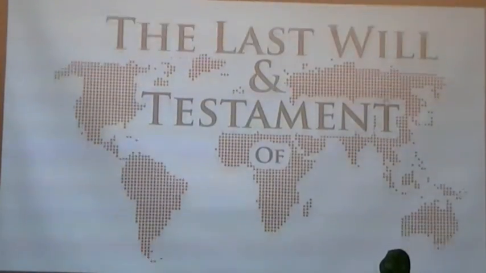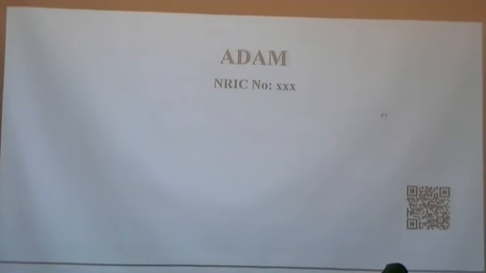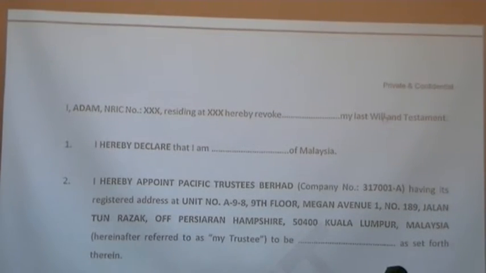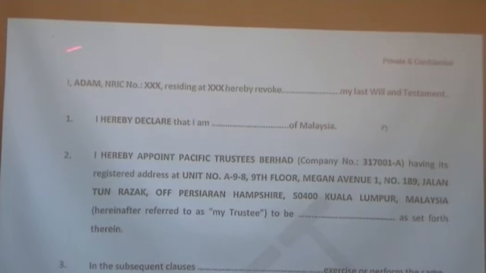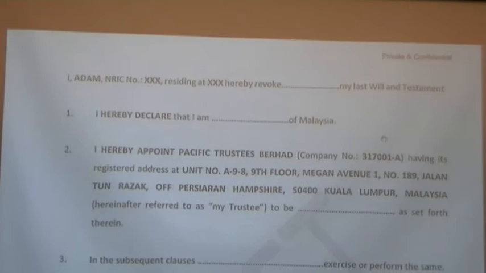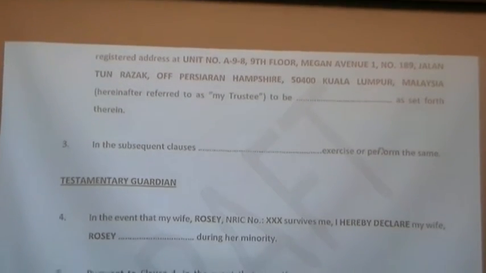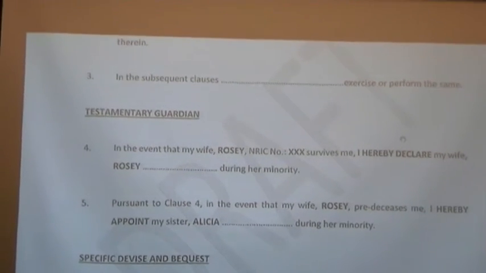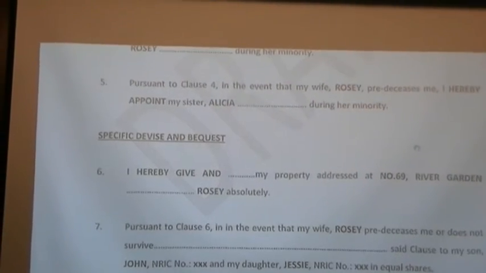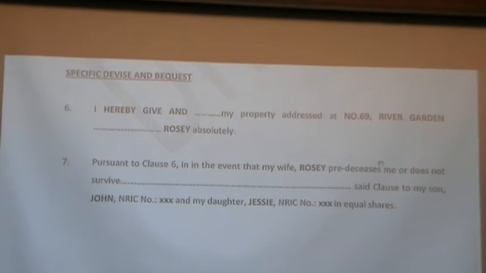Okay, this is the draft for our will, basic will. So you can see here, this is his opening, and then his declaration of his domicile, appointment of Pacific Trustee, and then appointment of guardianship, and then specific devise on his 2 properties, and also the gift awards. And then, oh yeah, I would like to highlight this.